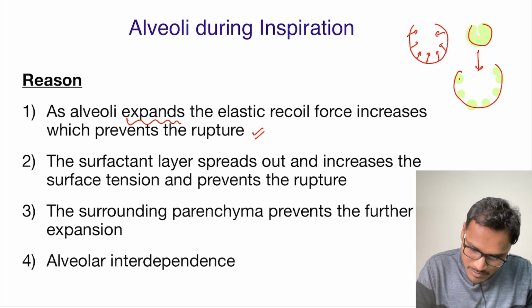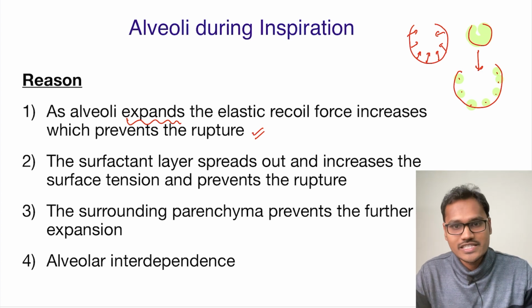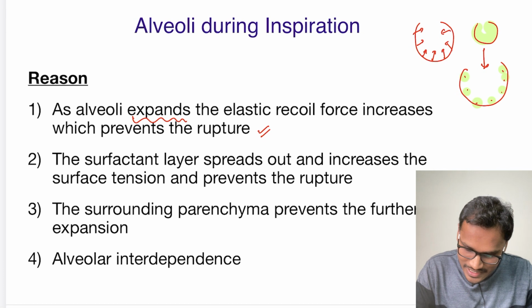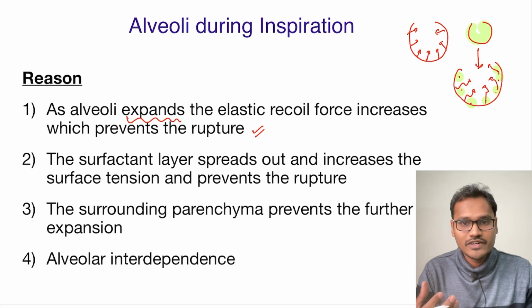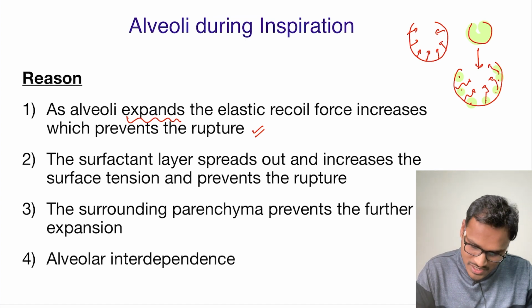Now since it is spread over a wider area, what is going to happen? The surface tension is going to increase, and that increase is going to try to recoil the alveoli back to its original shape, preventing the rupture of the alveoli. So these are two things.